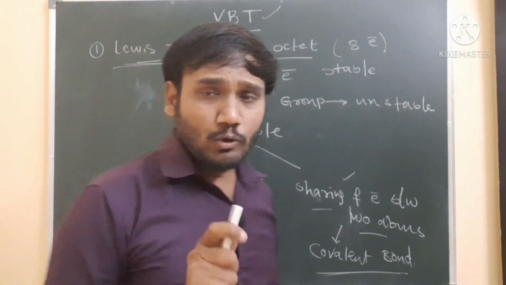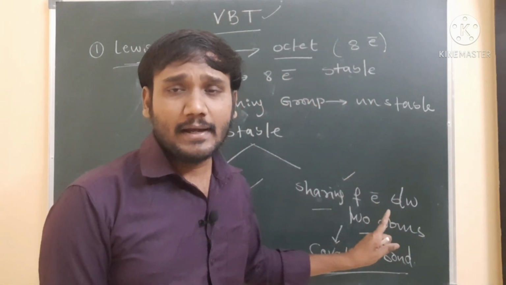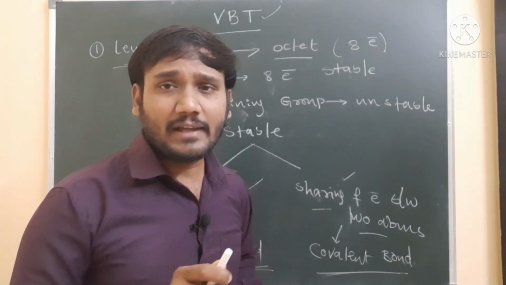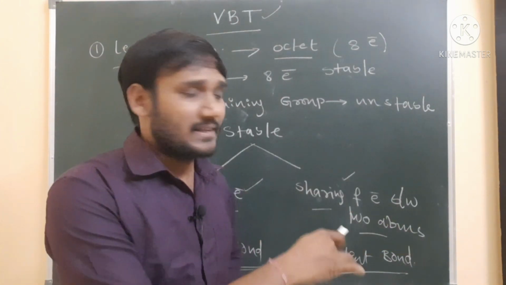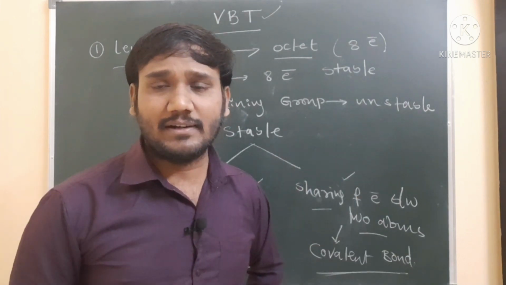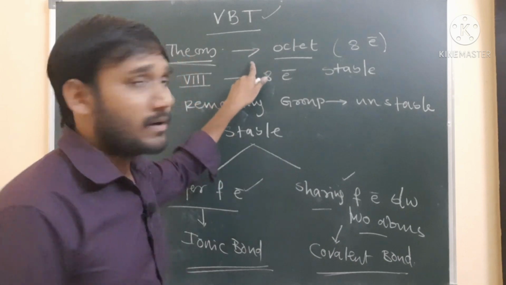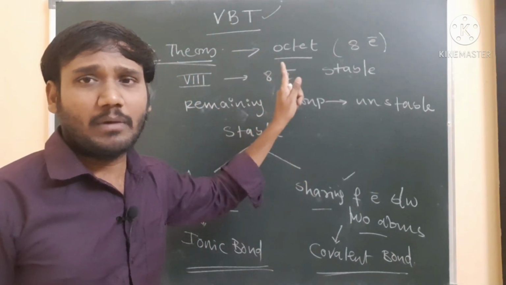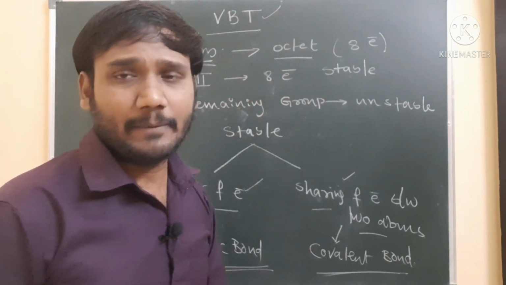Once again, Lewis theory explains the formation of the covalent bond, but it does not explain the shape of the molecule and does not explain the bond character, whether it is directional or non-directional. So to explain the shape of the molecule and the bond direction in a molecule, the scientists proposed one more theory, that is valency bond theory.